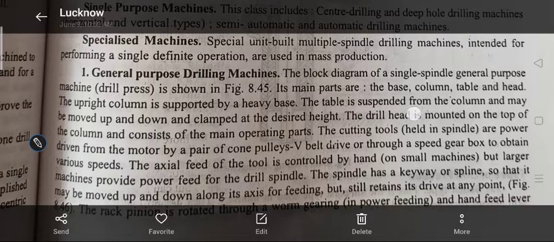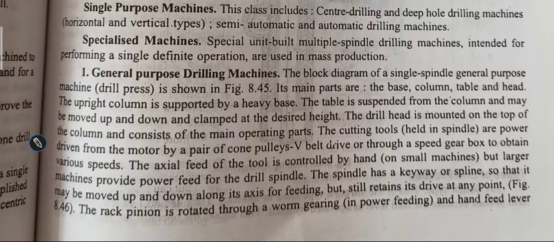And there are cutting tools held in the spindle, which are power driven. The drill head is mounted on the top of the column and consists of the main operating parts. Cutting tools held in the spindle are power driven from the motor by a pair of cone pulleys, V-belt drive, or through the speed gearbox to obtain the various speeds.